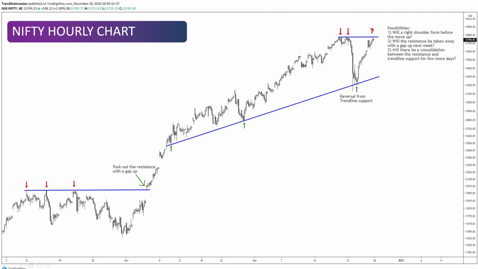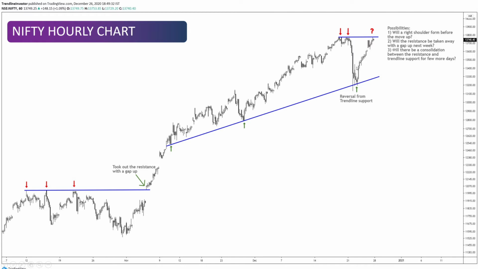You need to look at what the trend has been and then try to identify where the trend lines can be drawn. I will be doing a video on trend lines soon, how to draw and how to check on trend lines. But then this acted as a key reversal zone, and now this zone becomes very important for us in the coming weeks.